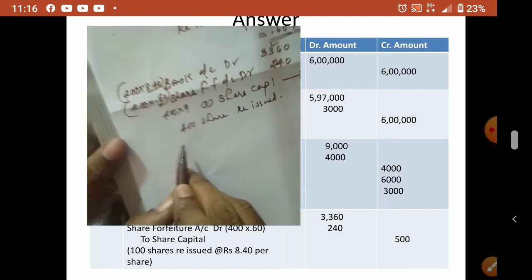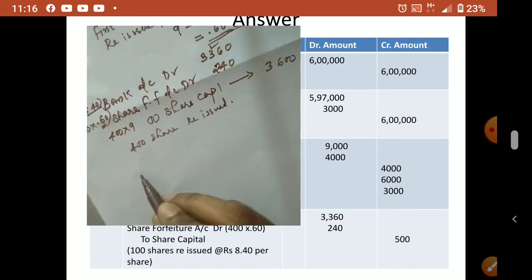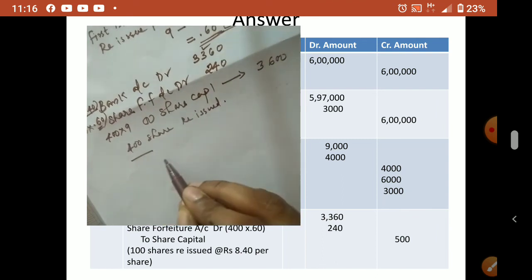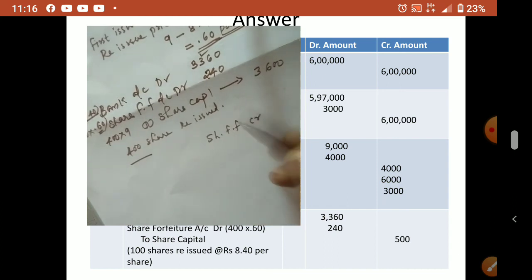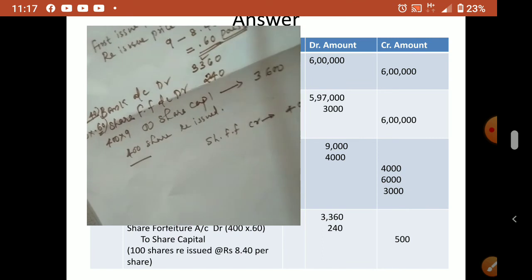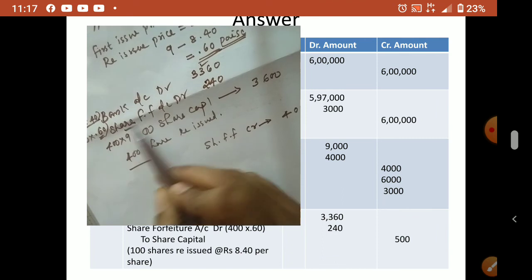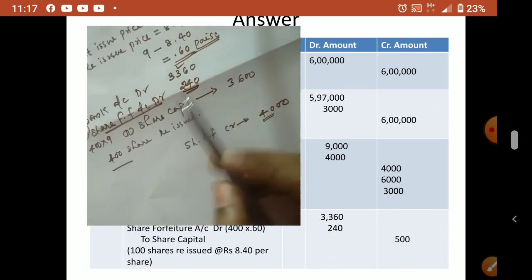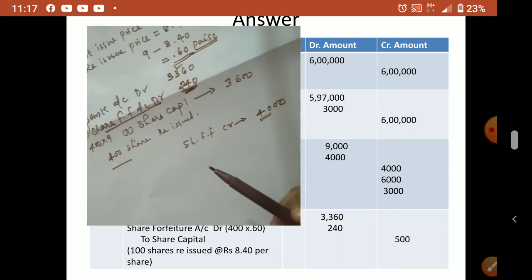Now after reissue, what you have to do is, when we did forfeiture, the share forfeiture account was credited with the amount already received from that shareholder, that is 4000. So we can say share forfeiture credit. In the previous journal entry, the share forfeiture entry, you can check, 4000 is the amount credited, but share forfeiture account debited how much? 240. So usually from this 4000, we minus 240 and the remaining we transfer to capital reserve. That is the correct procedure.